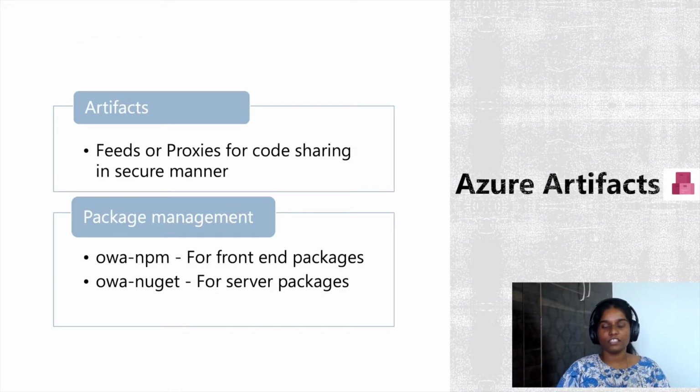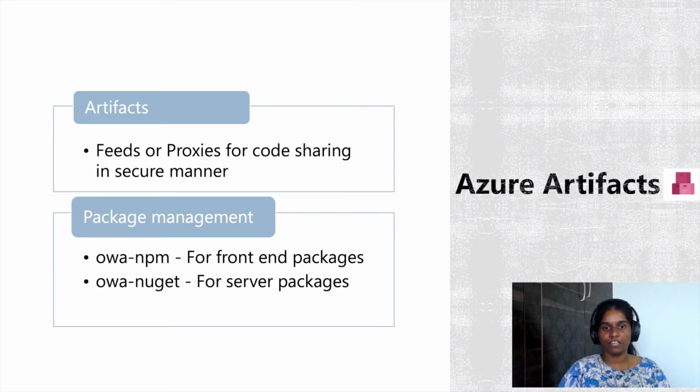The next one is Azure Artifacts. Artifacts are nothing but some proxies or feeds through which you can share your code or consume code from external resources. In general, whenever you write code, it's natural that you might want to share it with other users, and at the same time, you might want to consume it from some external libraries.